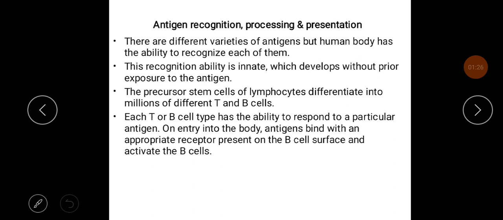There are different varieties of antigens, but the human body has the ability to recognize each of them. This recognizing ability is innate, which develops without prior exposure to the antigen. The precursor stem cells of lymphocytes differentiate into millions of different T and B cells. Each T or B cell has the ability to respond to a particular antigen. On entry to the body, antigens bind with appropriate receptors present on the B cell surface and activate B cells.